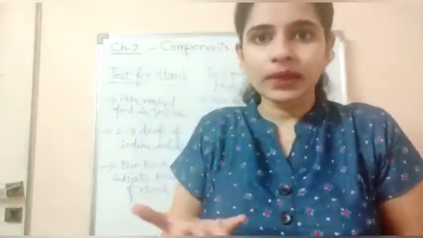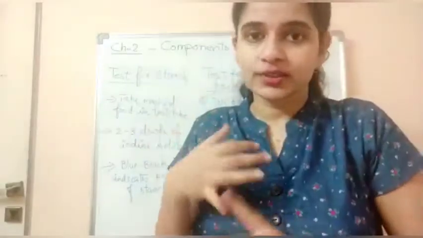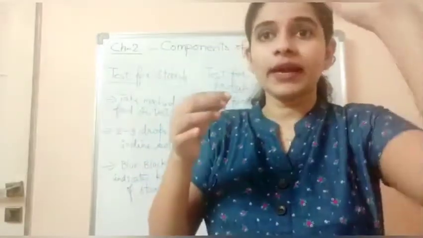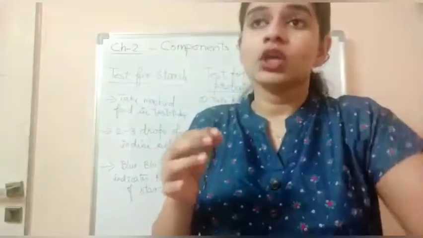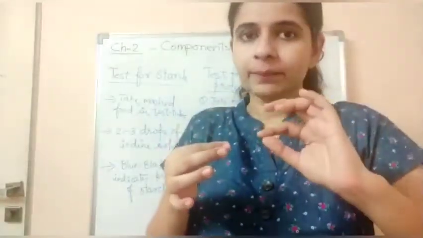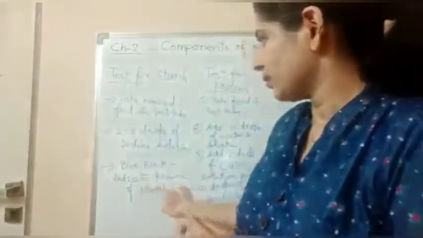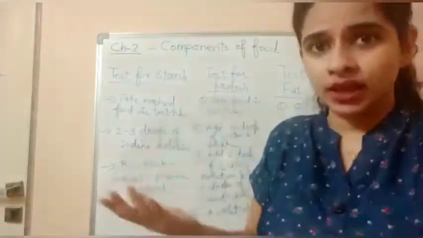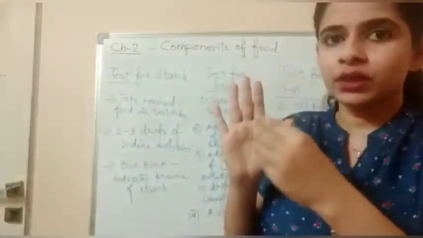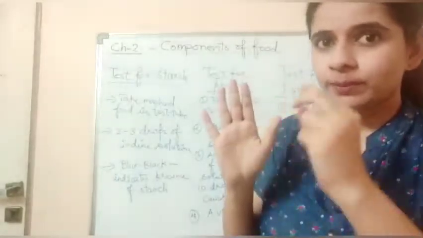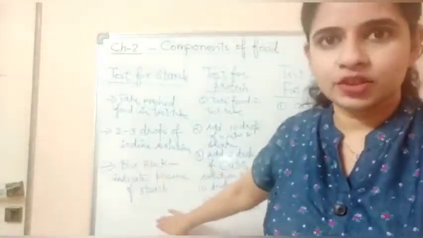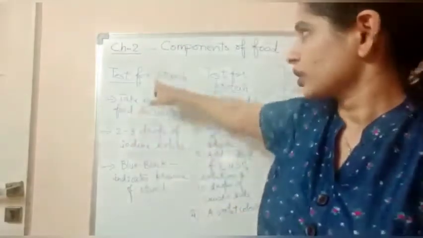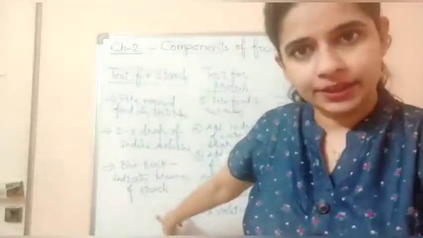For example, rice is white in color. You know that rice has got starch in it. So if you add iodine to it, iodine is mostly a light brown colored item. If the food item consists of starch, then the food in the test tube will be converted into a blue black color, which indicates the presence of starch. Okay, so I hope the test for starch is clear.